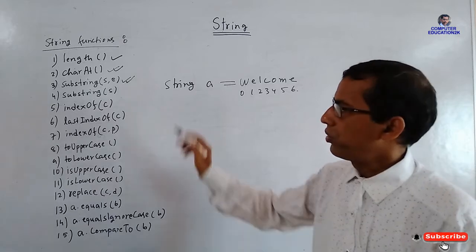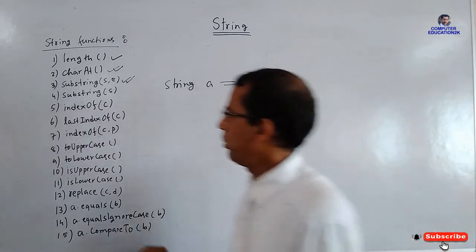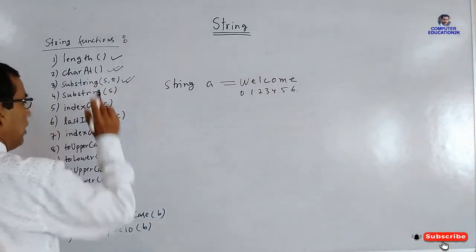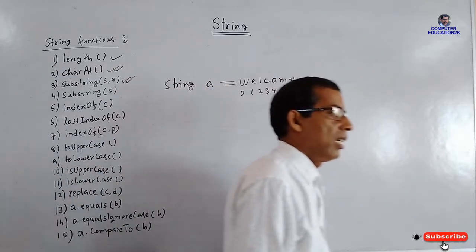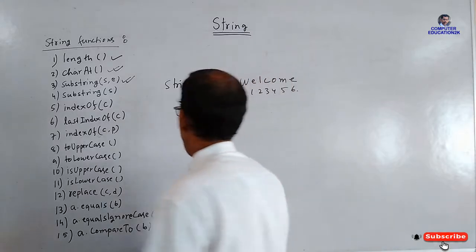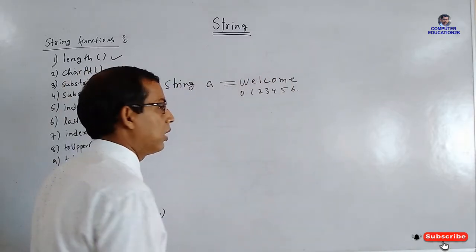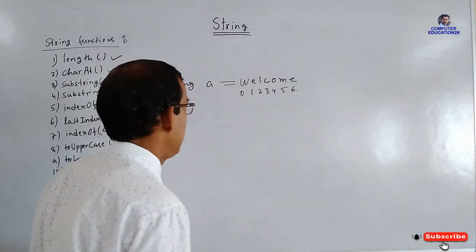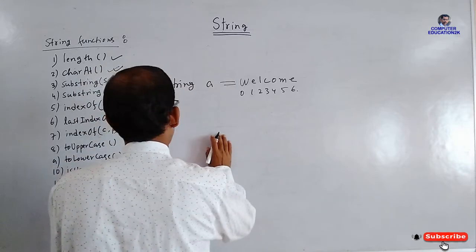Then we can use the substring function. You can see here substring(s, e). S means the starting index number, e means the ending index number. So what do we want to extract? We want to extract well. Then we can write like this.